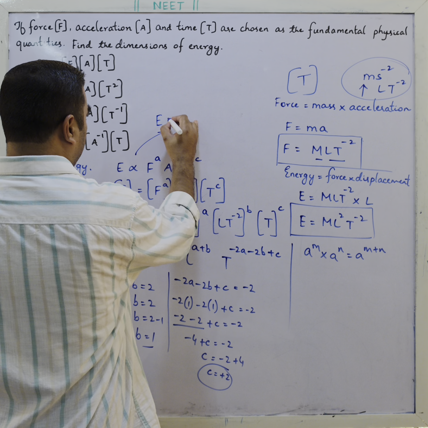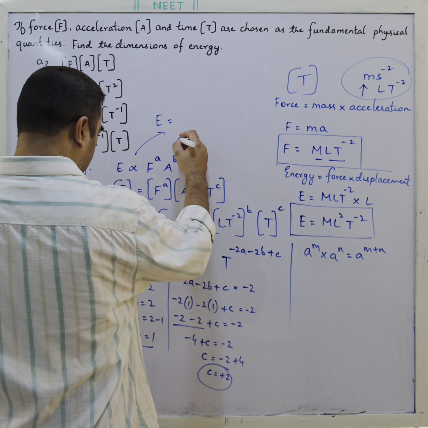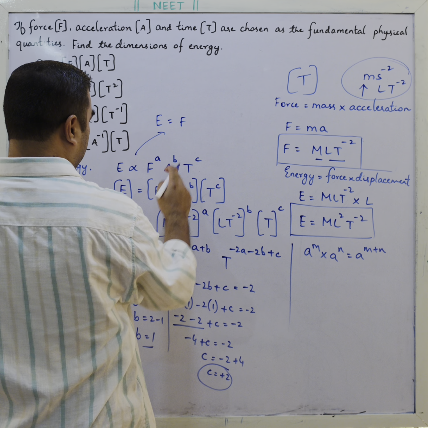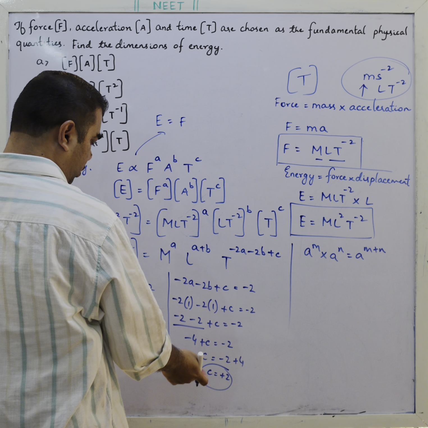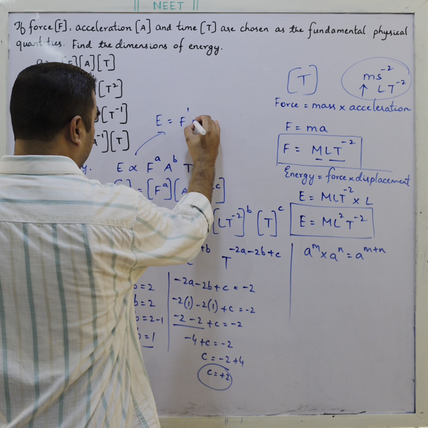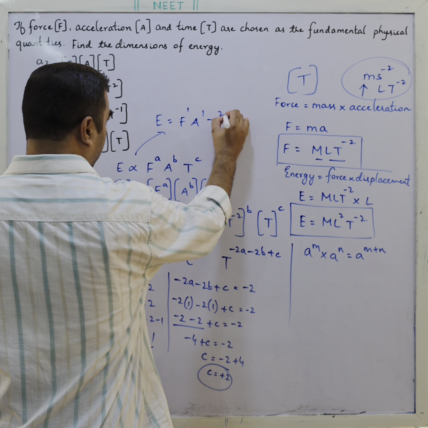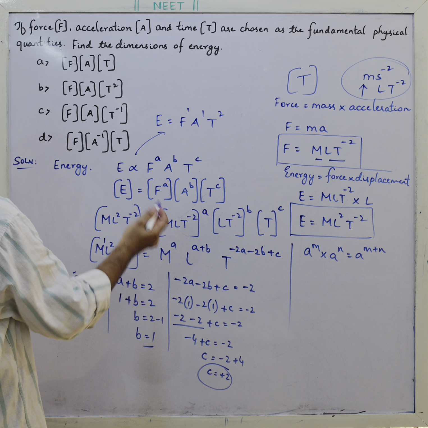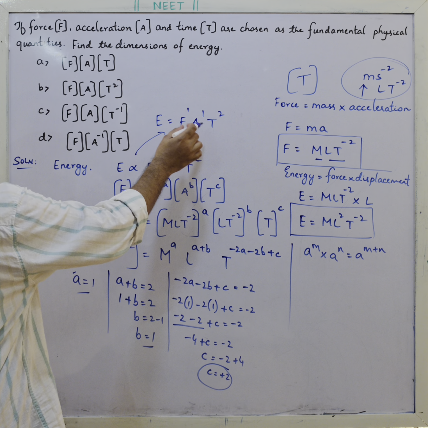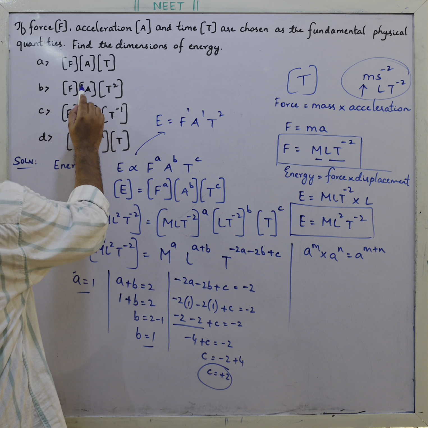E is equal to F to the power a, which is 1, A to the power b, which is 1, and T to the power c, which is 2. So E is proportional to F A T squared.